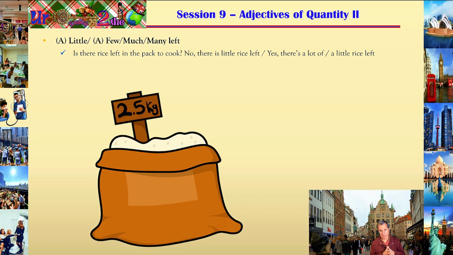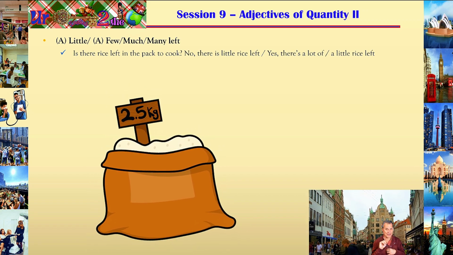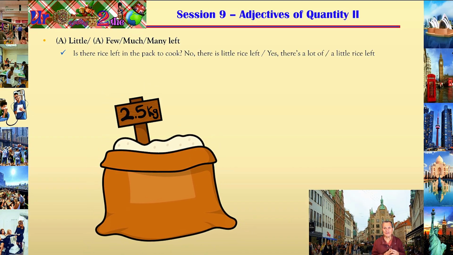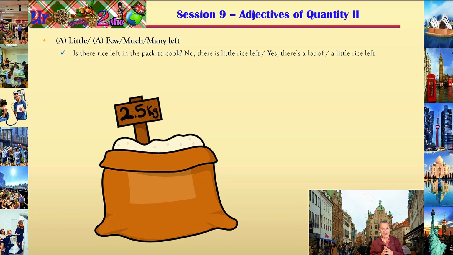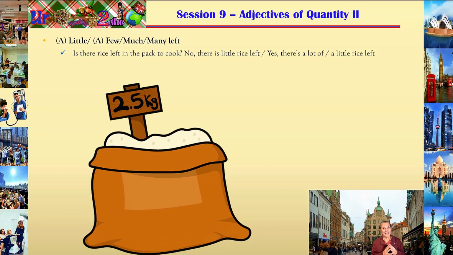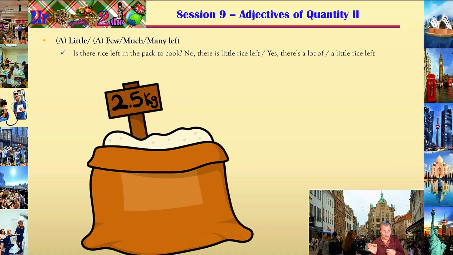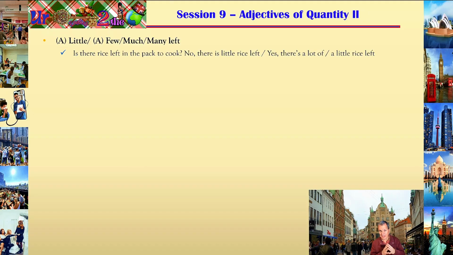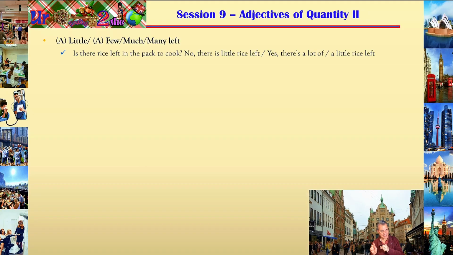Little means that there is very little quantity, right? No more than that. Oh, yes, there's a lot of, or there's a little rice left. If you say there's a little rice left, then the emphasis is positive, right? Because a little is more than little. Little has a negative sense and a little has a positive sense, right? As we will say later.